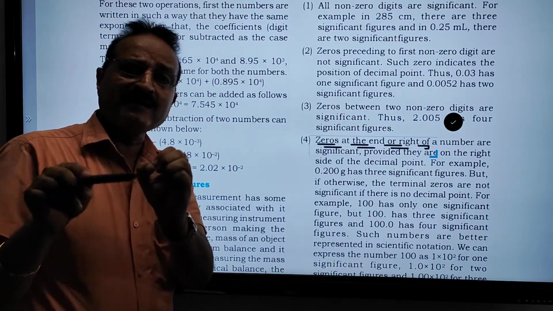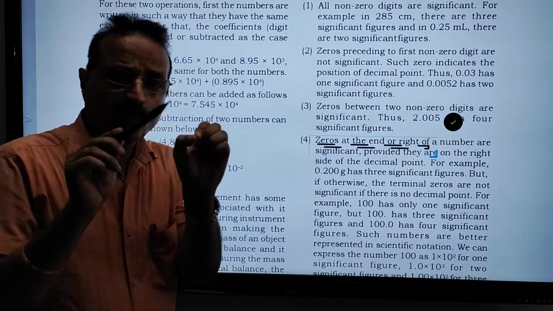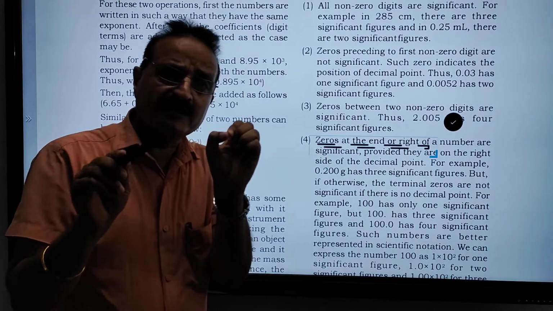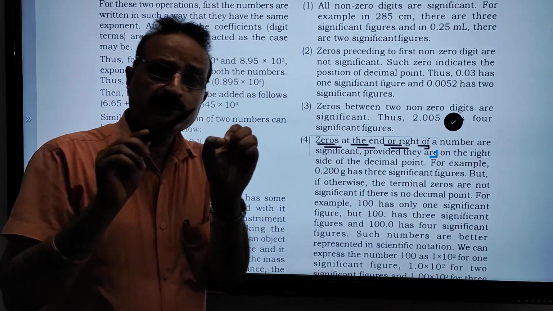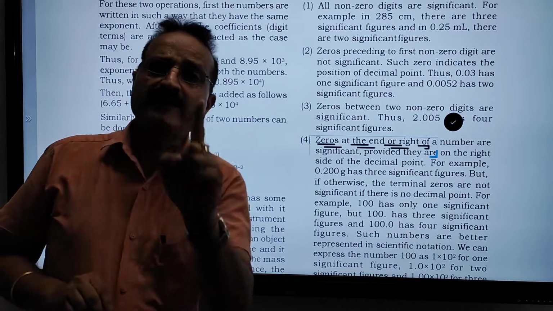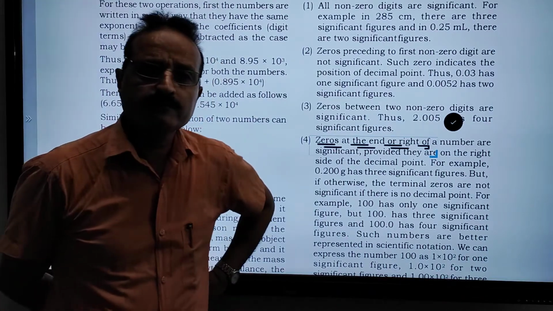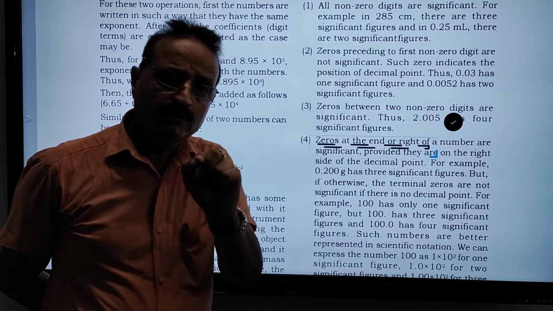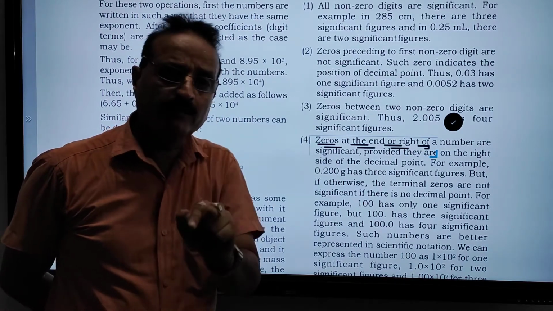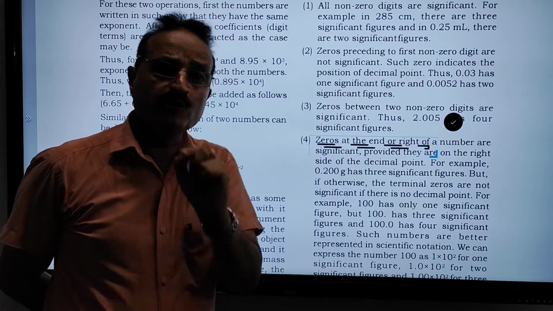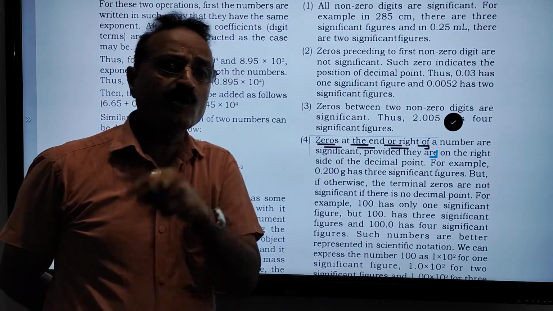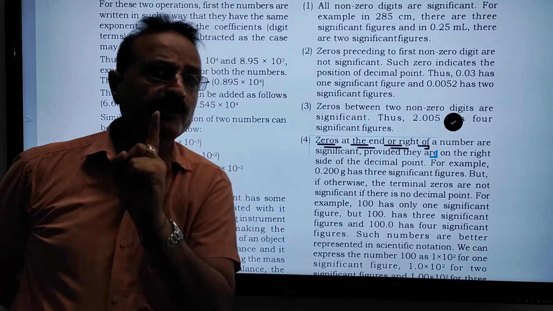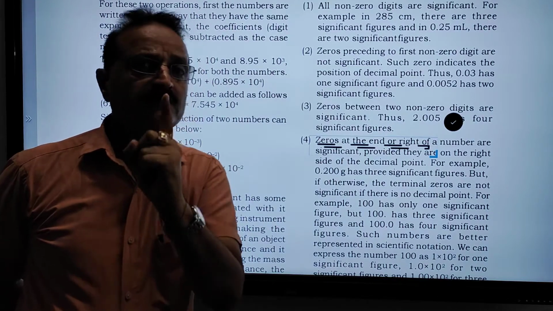Those zeros are significant. 0.200 has three significant numbers, and 0.002 has only one. In 0.200 the zeros are significant, but in 0.002 the zeros are not significant; only the 2 is significant.